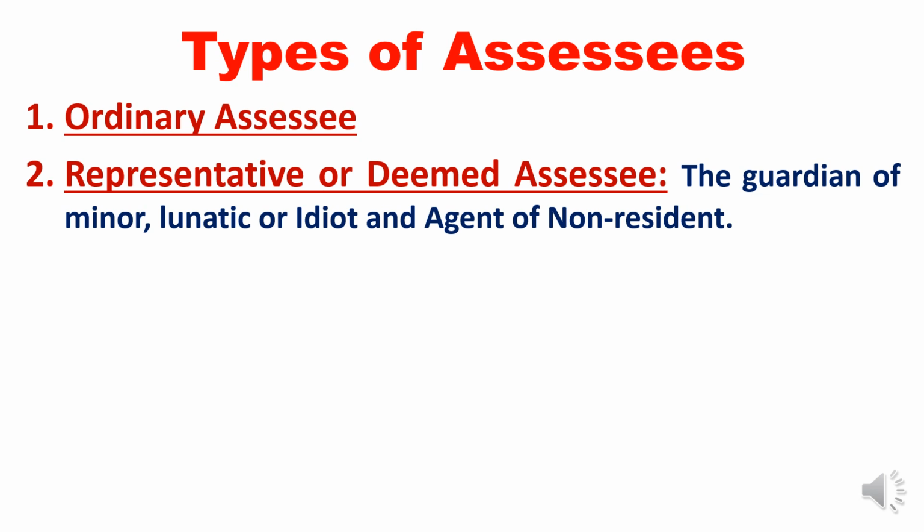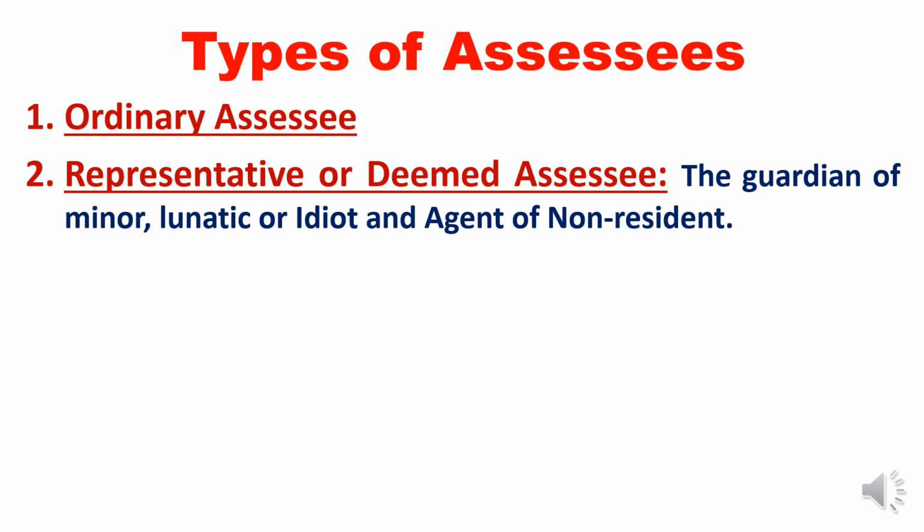A lunatic, a minor, an insane person may have more properties and they might be earning rental income, but they are not assessable by the income tax department because they don't hold the position, as per the law. Therefore, what will happen? Those people are governed by their agents, their representatives, right?